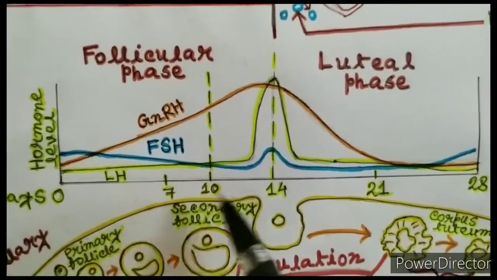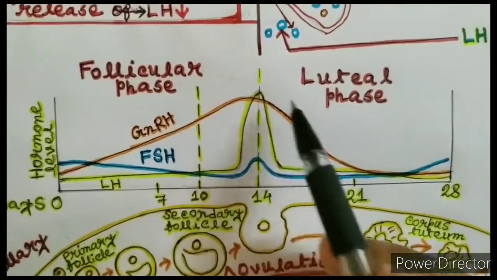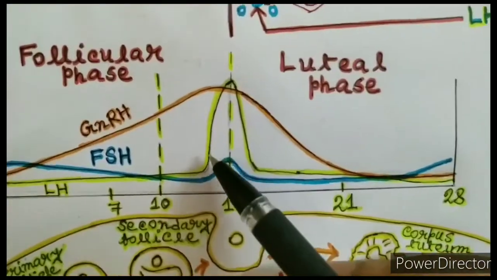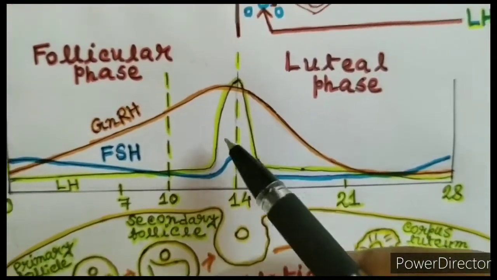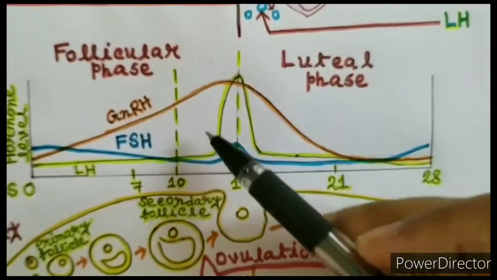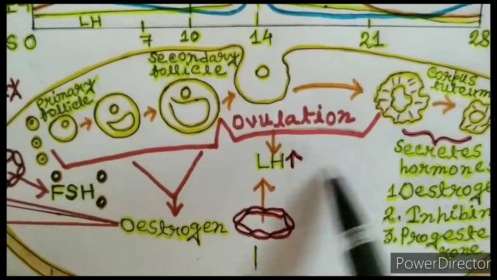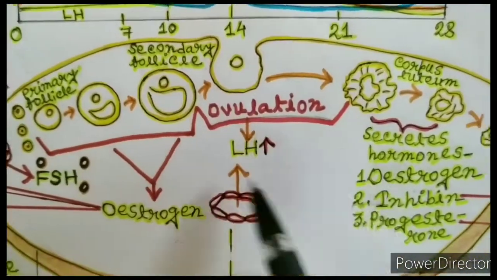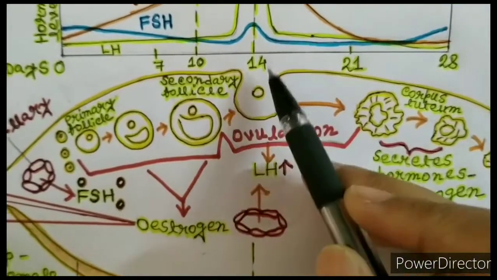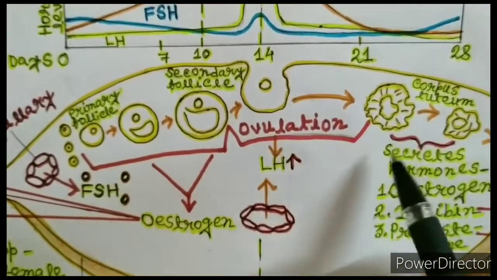The increased level of gonadotropin releasing hormone and estrogen stimulates the release of LH, or luteinizing hormone, and a spike in the concentration of LH can be noticed. This high concentration of luteinizing hormone triggers the ovulation of the most mature follicle. At that time, the egg or the oocyte is released from the ovary. So ovulation takes place.